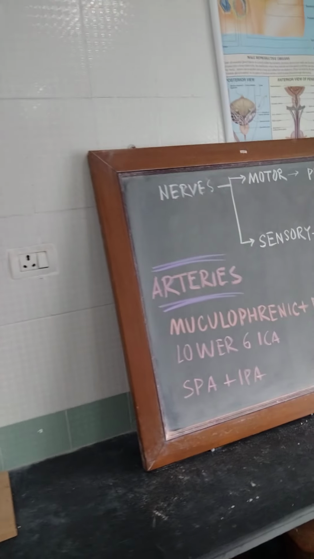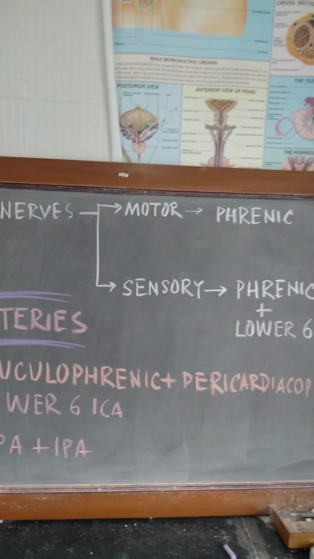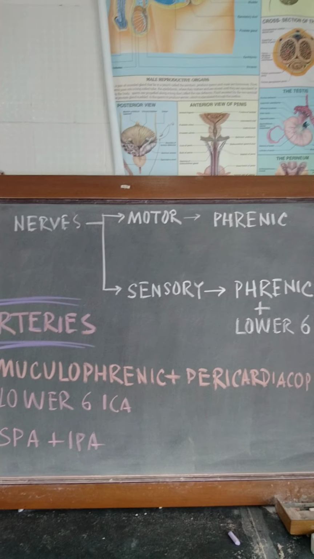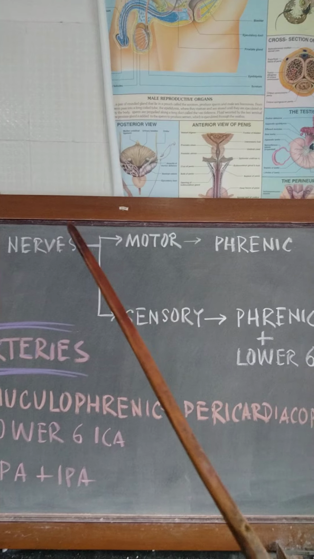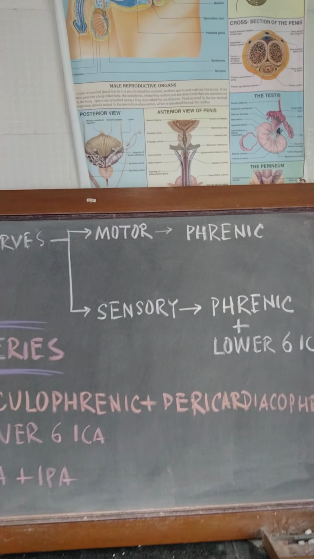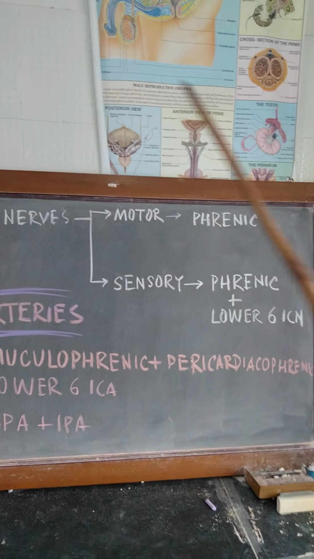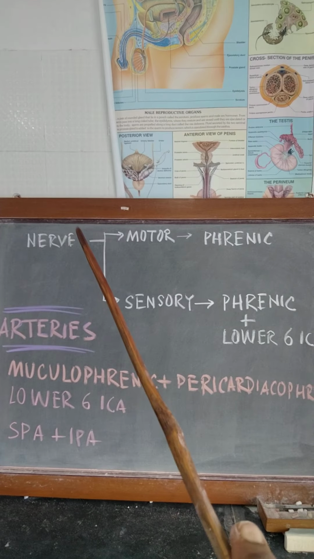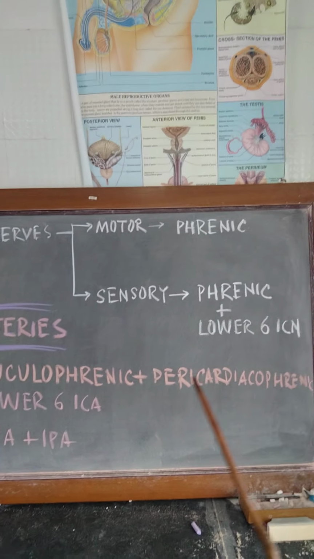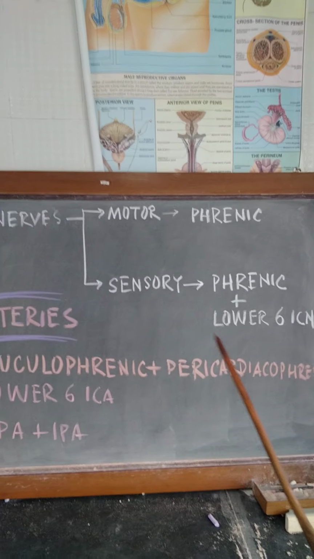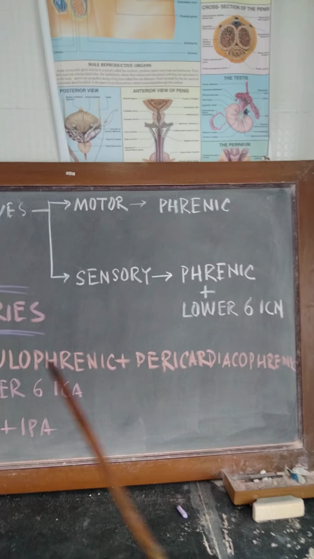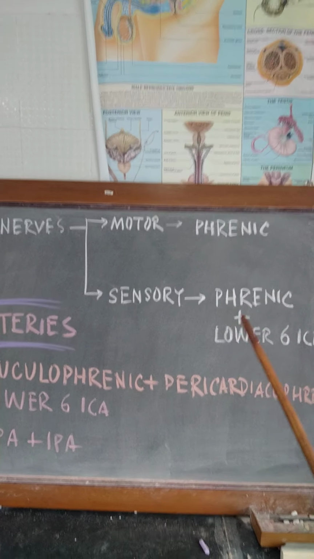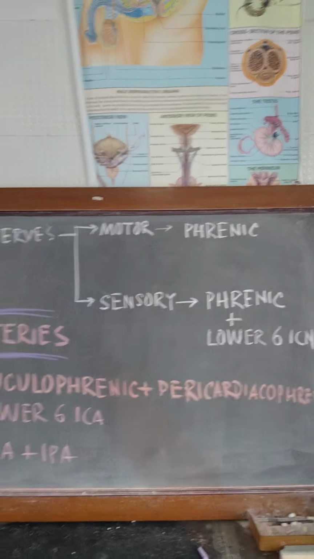Now the nerve supply of the diaphragm. Diaphragm gets both motor and sensory supply. Motor supply is solely derived from the phrenic nerve, whereas the peripheral sensory supply, that is the sensory supply of the peripheral part of the diaphragm, is supplied by the lower 6 intercostal nerves, whereas the central part of the diaphragm, the sensory supply will be derived from the phrenic nerve.